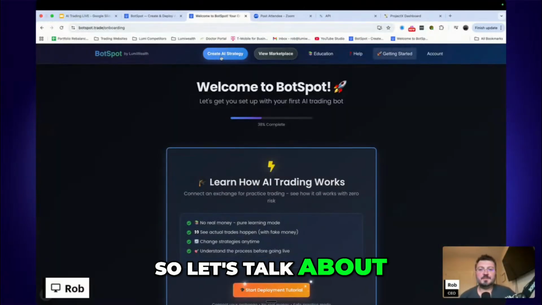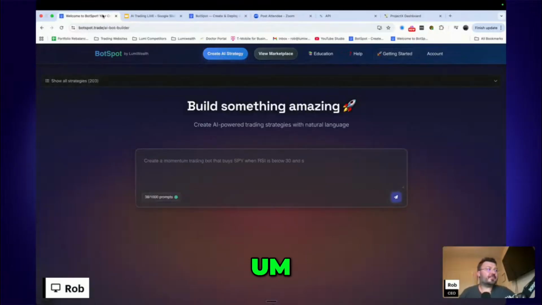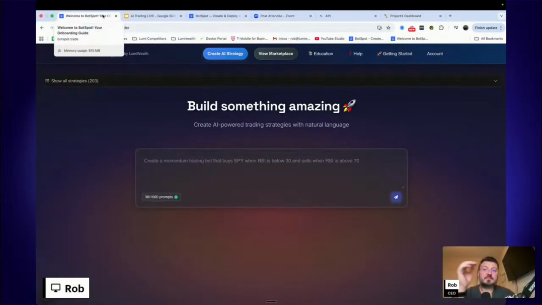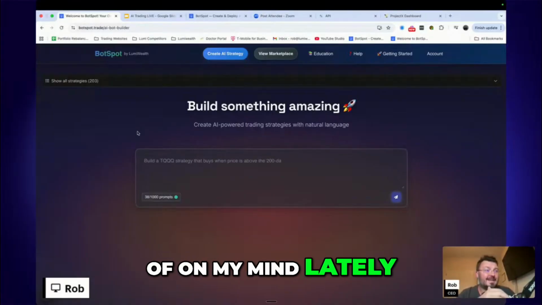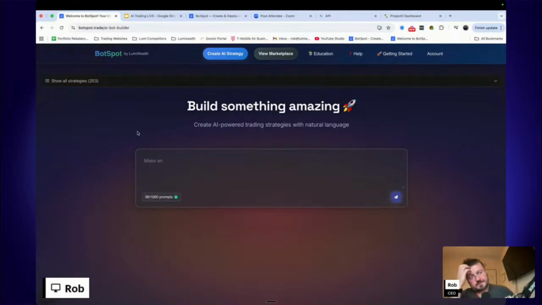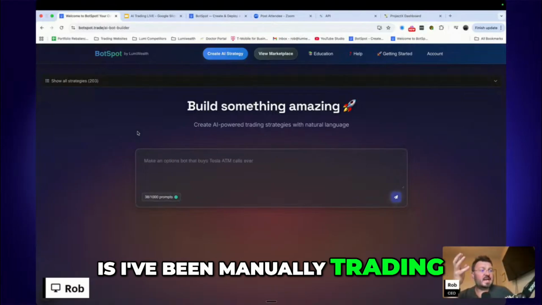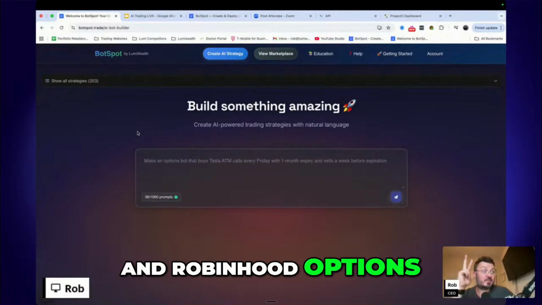Okay, so let's talk about what kind of strategy we want to build today, guys. I've been thinking a lot about building option strategies. This has been kind of on my mind lately. I've actually made quite a bit of money lately. What I've been doing is manually trading Tesla, Palantir, and Robinhood options, right?